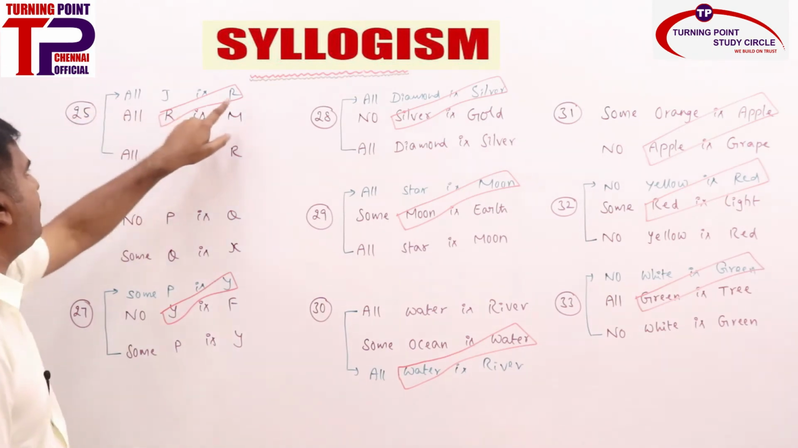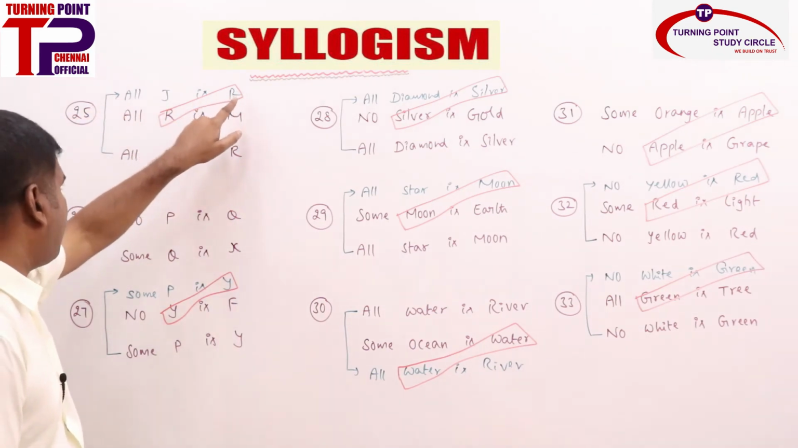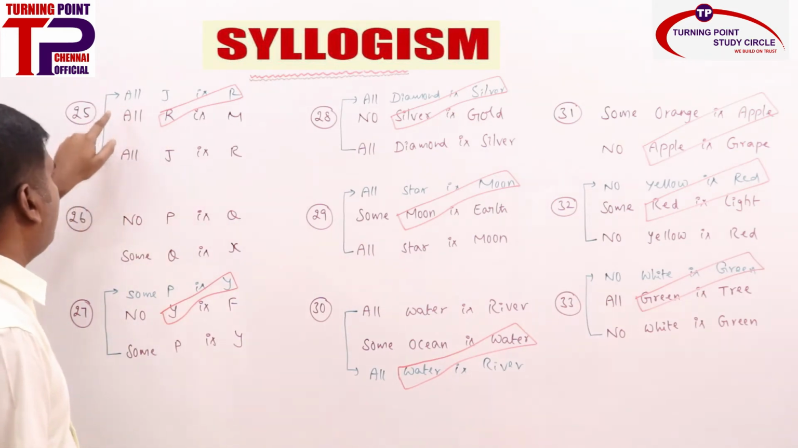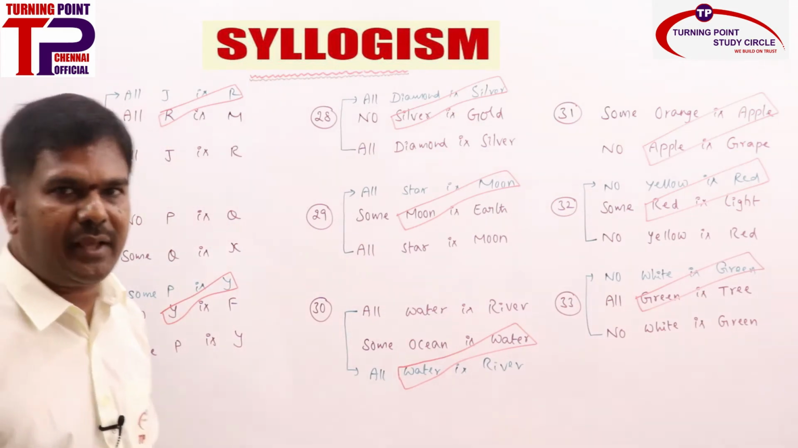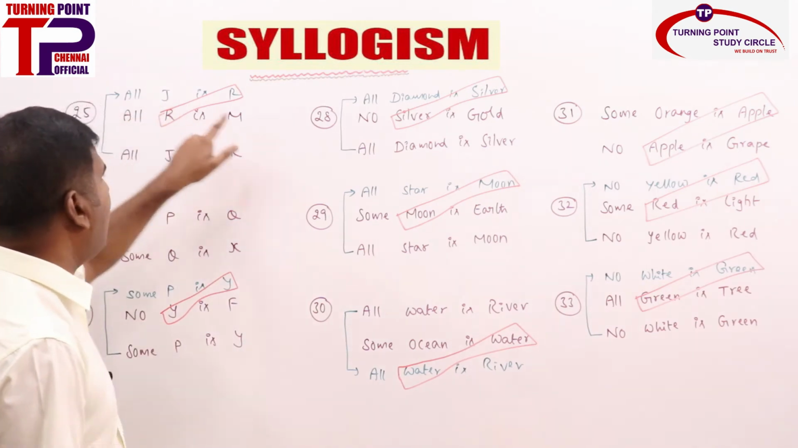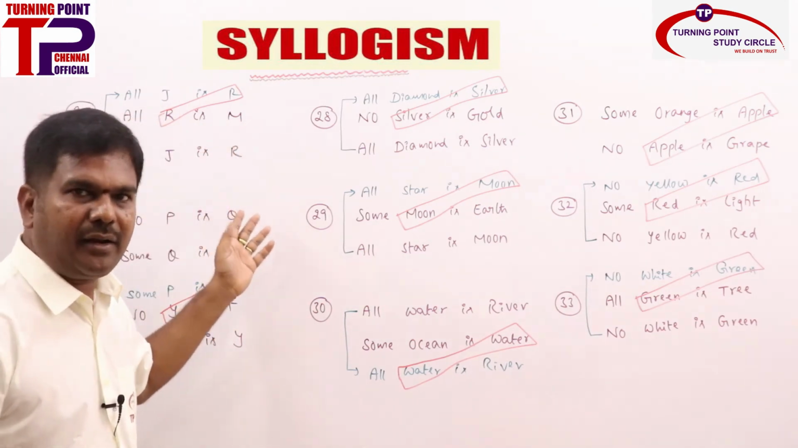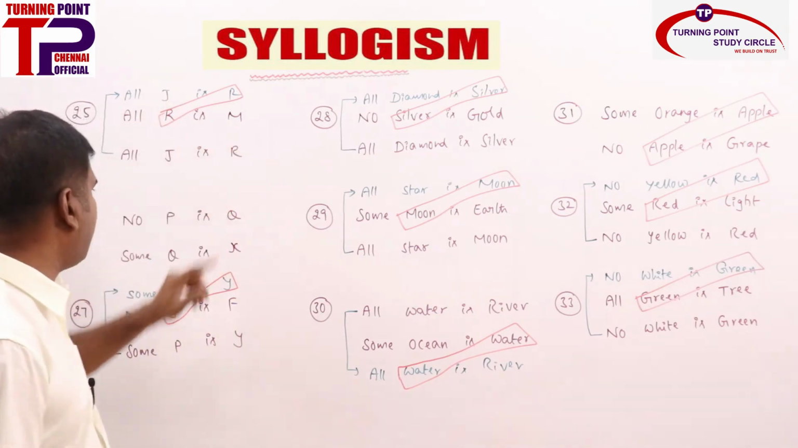So A plus A, it has been properly aligned. The predicate of the first statement is the subject of the second statement, common term is there. What is A plus A? A. What is the answer you will get? All J is M. I don't want to write the answer, you know clearly, right? So you can write it as all J is M.